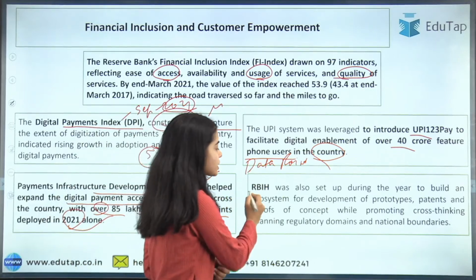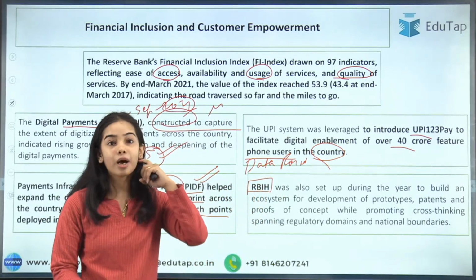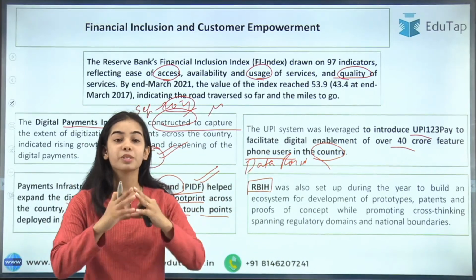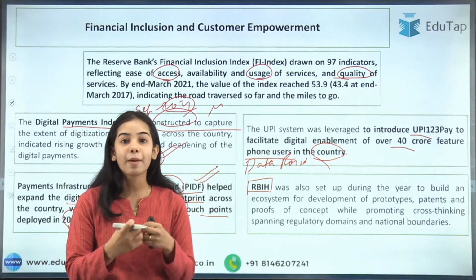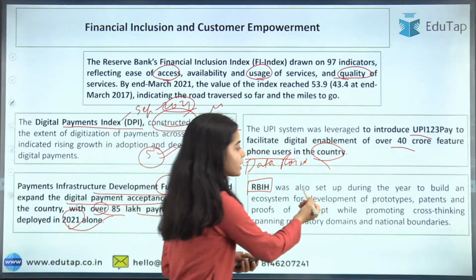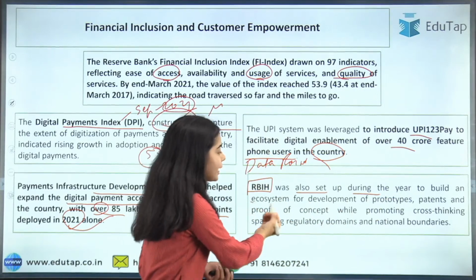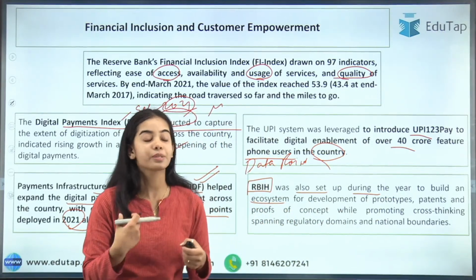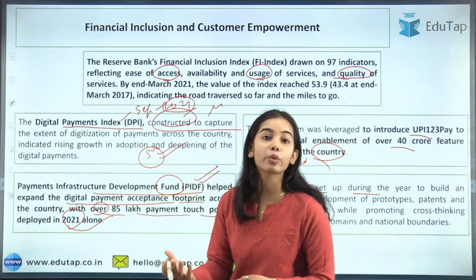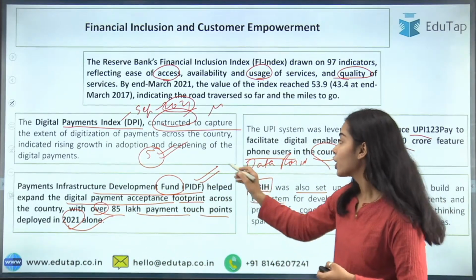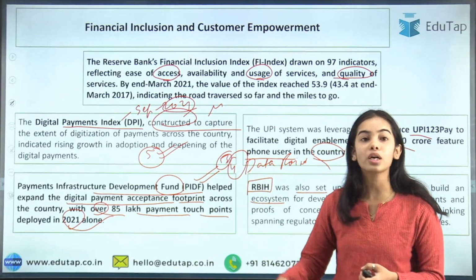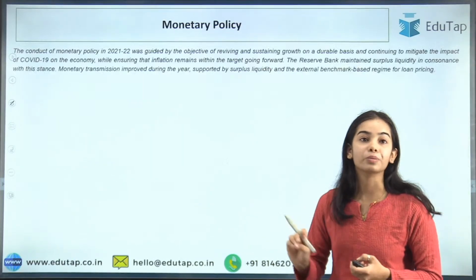RBIH, the Reserve Bank Innovation Hub, has also been launched for financial inclusion, where major market participants can come together and work to innovate something, to bring a new thing. It was set up during the year to build an ecosystem for the development of prototypes, new machines, new patents, new proofs and everything. Then you saw the regulatory sandbox also. There were 3 cohorts, and now there is a 4th cohort that has also come forward. All of this I hope you already know.